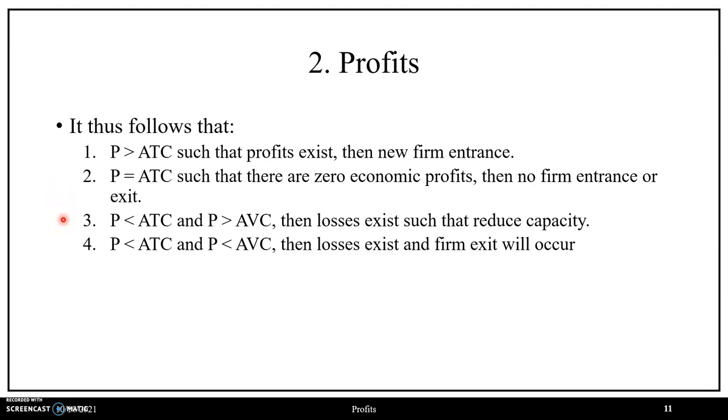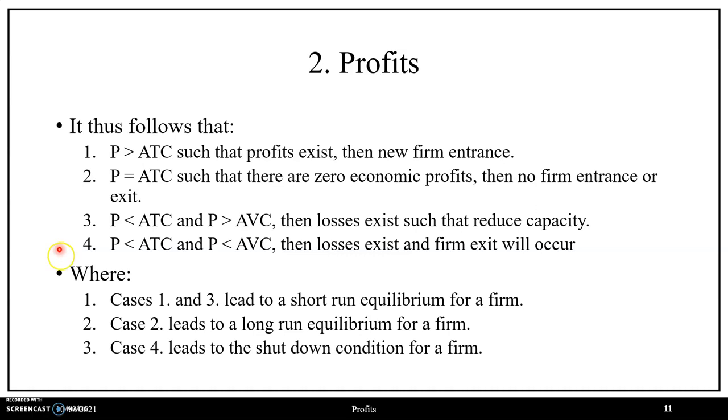We can use this intuition to conclude that when price is less than average total cost, but greater than average variable cost, such that the firm is incurring a loss but can pay for their production process, they will want to reduce capacity. Whereas when price is less than average total cost and less than average variable cost, such that the firm is incurring a loss and cannot pay for the production process, firm exit will occur.